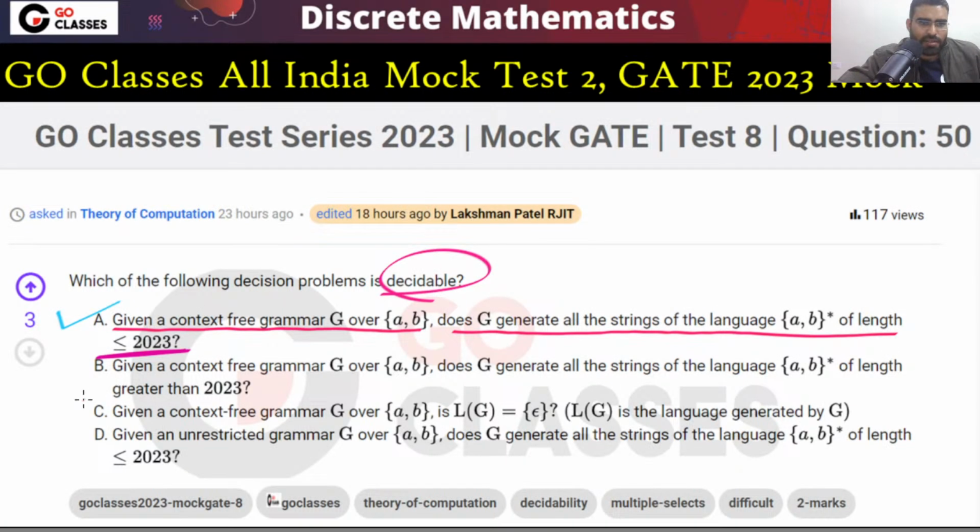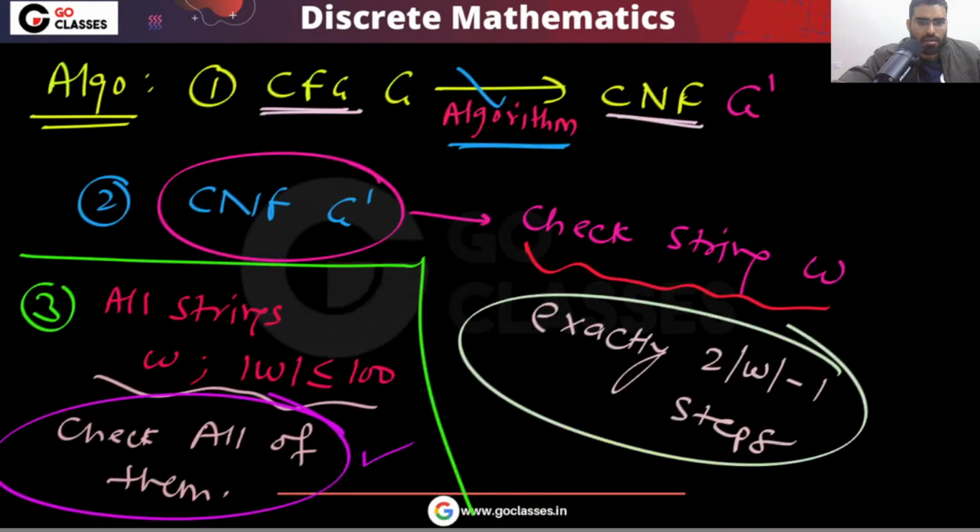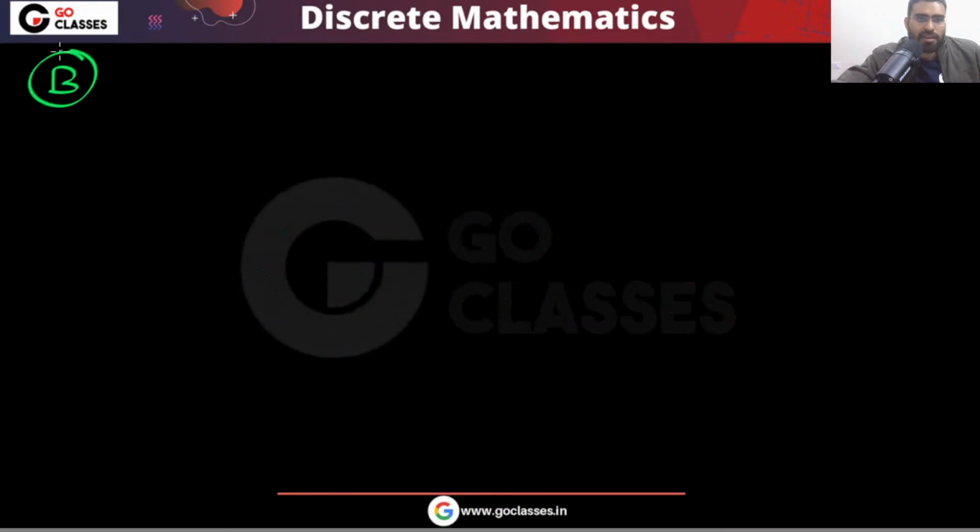After that, you tell me about option B. Option B is just the complement. Now you have to decide, does G generate all strings of length greater than 2023? Option B is saying that there is a context free grammar G, and this is the problem we have to decide.